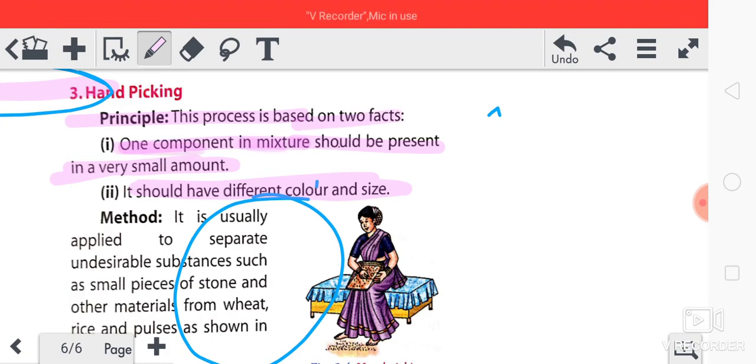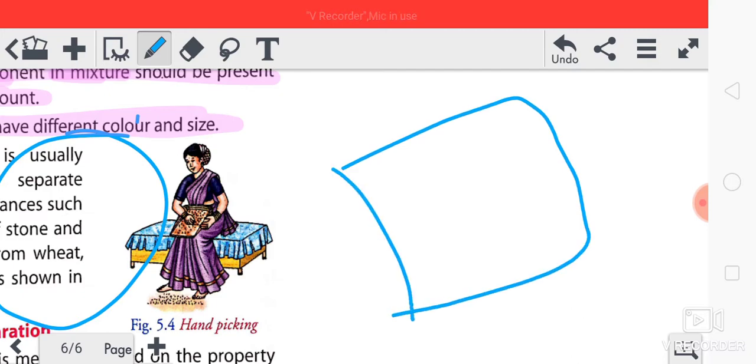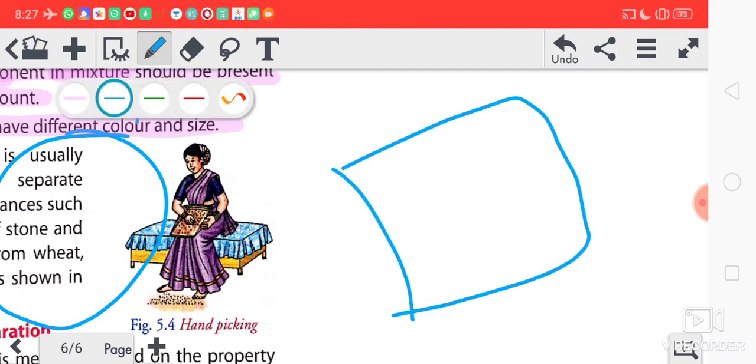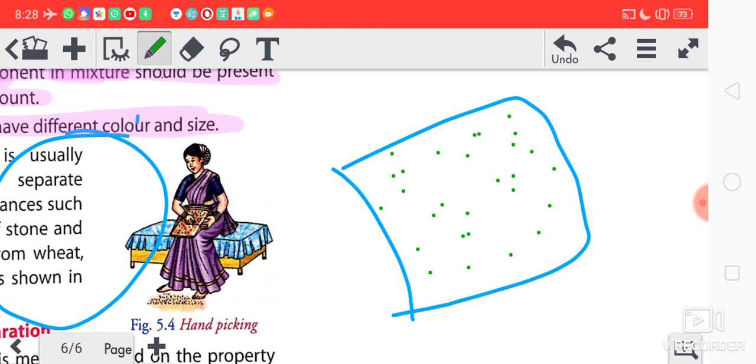One component in the mixture. Suppose this lady has taken some crops, dal or chawal, rice or pulses.